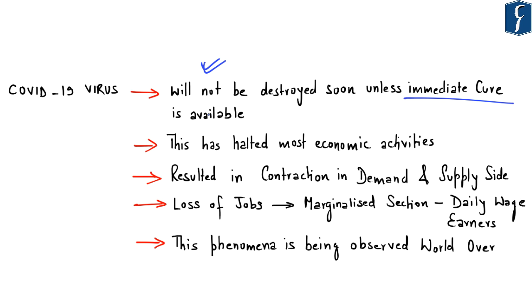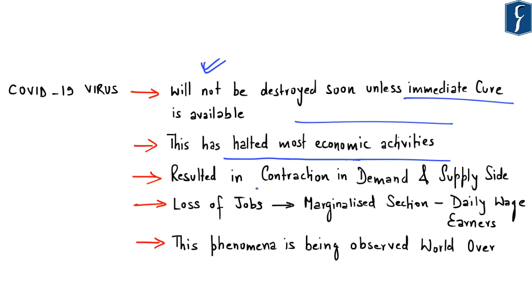So, in this regard, we have to adjust to living amid this virus, and this will require a lot of changes from our side. So, in such a scenario where the COVID-19 virus has become a reality, we need to adjust to its presence. And also because COVID-19 as of now has halted most of the economic activities of the world, including India.